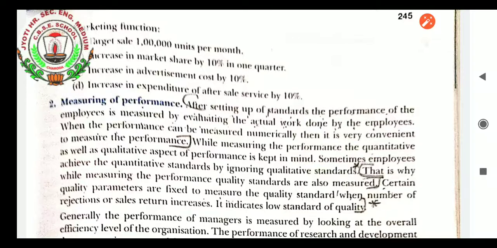After setting up the standard, the performance of the employees is measured by evaluating the actual work done by the employees. It can be done by a self-appraisal report or by a report made by the supervisor. When the performance can be measured numerically, it is very convenient to measure it. While measuring performance, both quantitative and qualitative aspects are kept in mind. Sometimes while measuring performance, quality standards are also measured, and certain quality parameters are fixed to measure them.